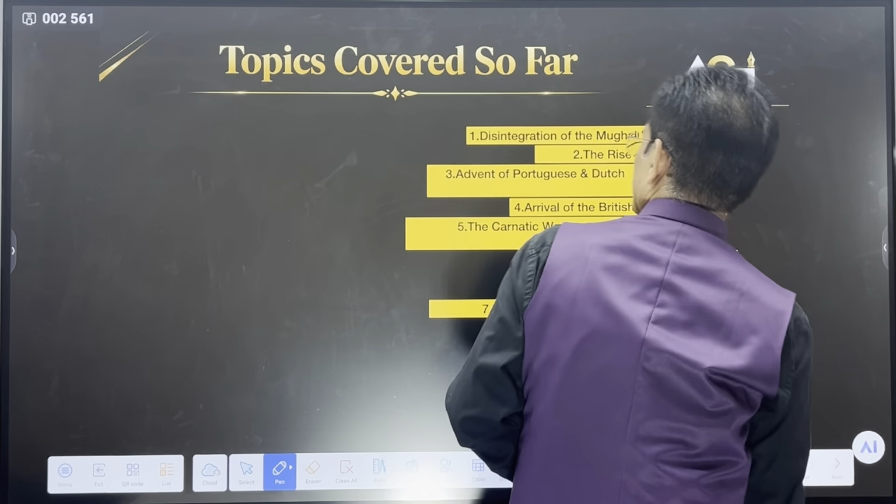Like Raghunath Rao went to the British camp and the first Anglo-Maratha war started, the same way Baji Rao II went to the British camp and signed the Treaty of Basin. He was ready to give some 26 lakh rupees, ready to accept the terms of the British army, the British resident. Correct? So in 1802, Baji Rao II signed the subsidiary alliance treaty.